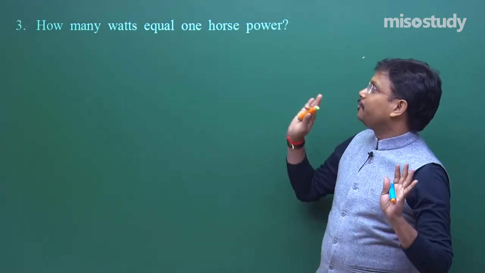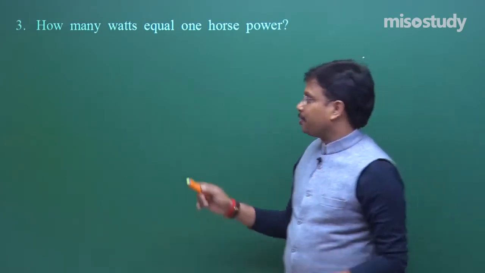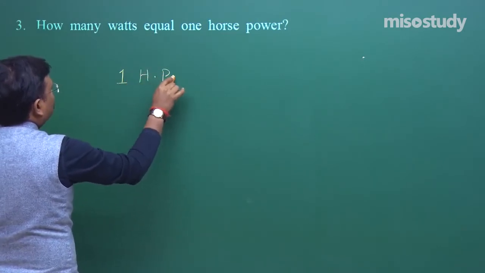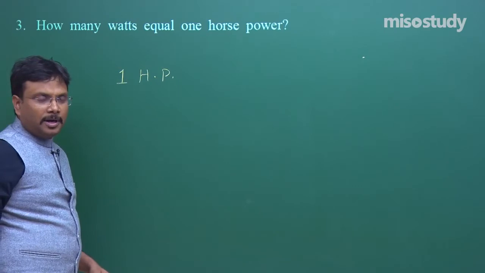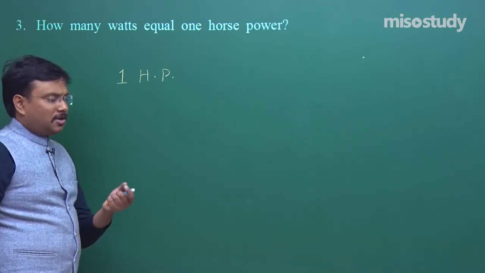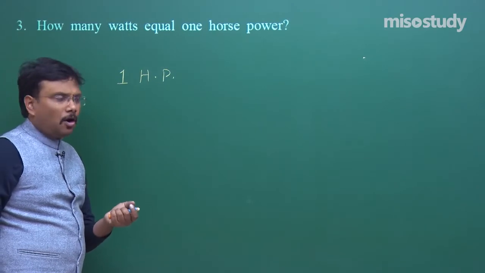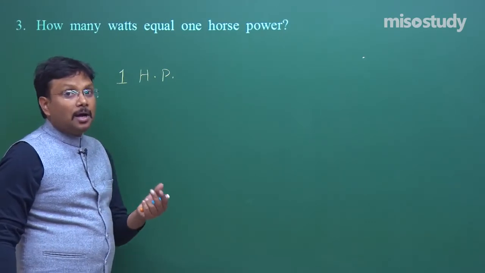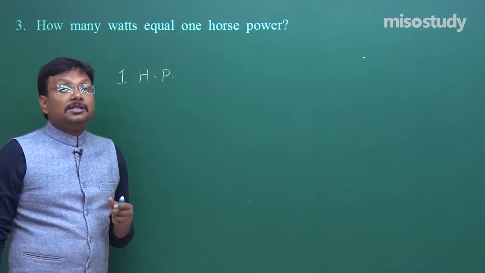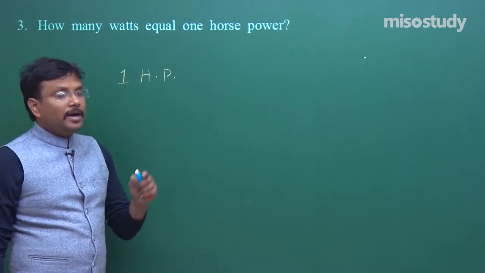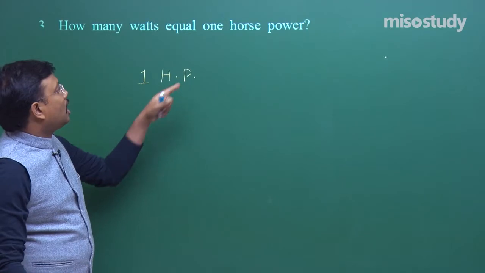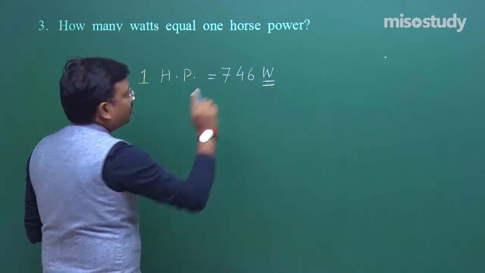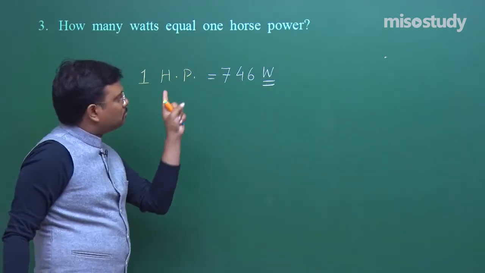So here you simply have to mention that is 1 horsepower, 1 HP. You need not mention it as BHP. If you pick up a leaflet, or you can say an information brochure of any car or bike, you will notice in the technical specification this much BHP. Fine. So that is brake horsepower, but 1 horsepower is equal to like this. So this is for 1 mark, more than enough.